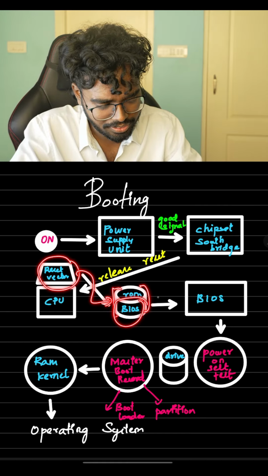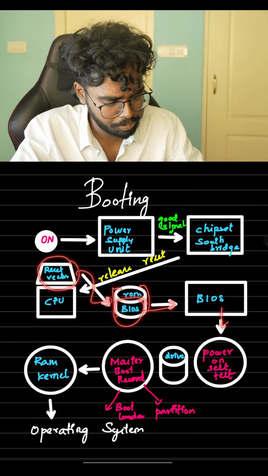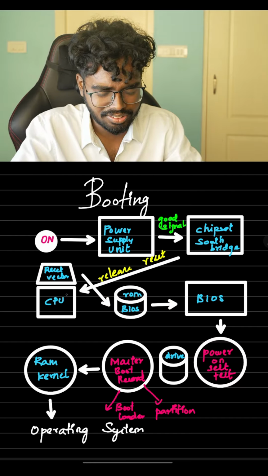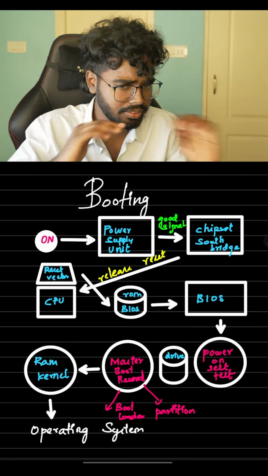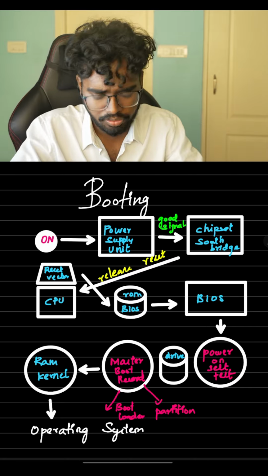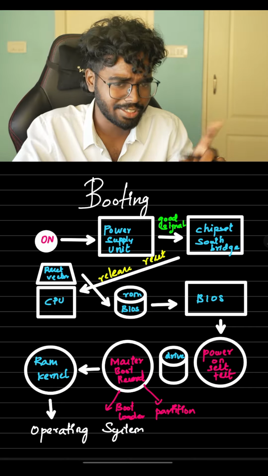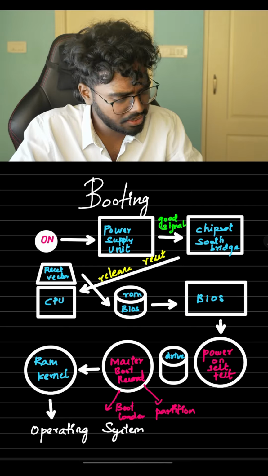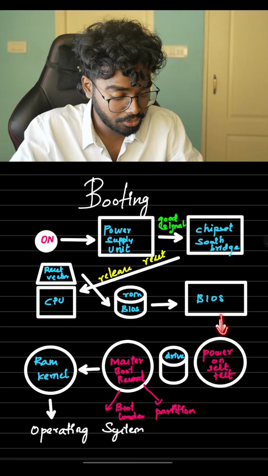So now BIOS will take charge. Moving forward, it will do a POST, which is known as power on self-test diagnosis. Even if the brain of the computer, the CPU, works and the RAM is not working, booting will never happen, because the CPU always communicates with the physical memory, RAM, for all the information, right? The same thing BIOS will do, in a way that it will check all the requirements. It is perfect enough to boot a computer.